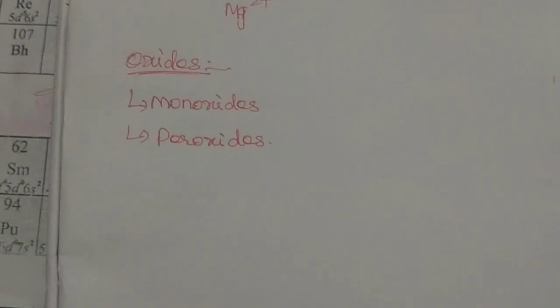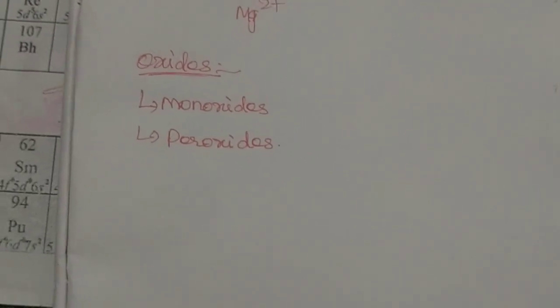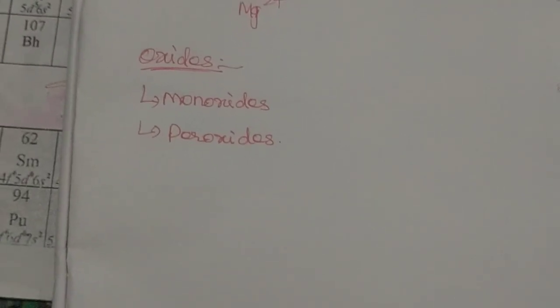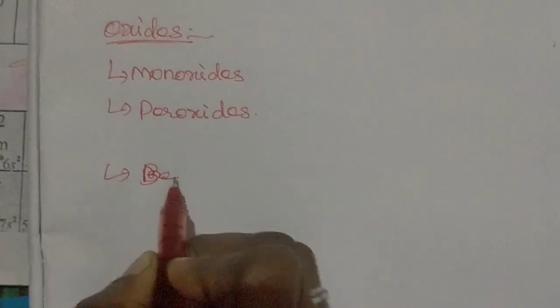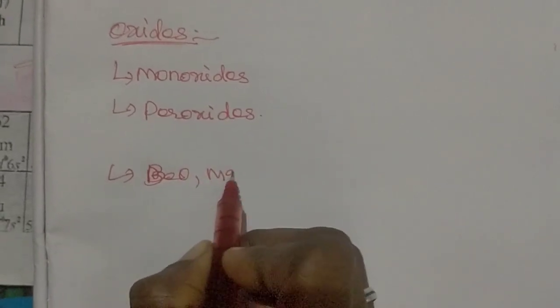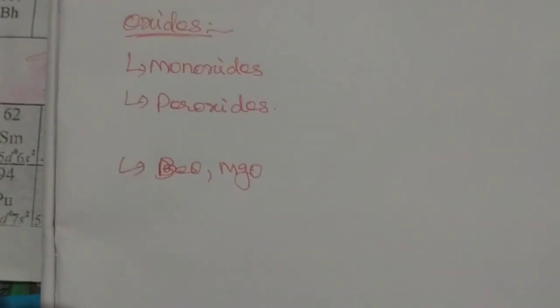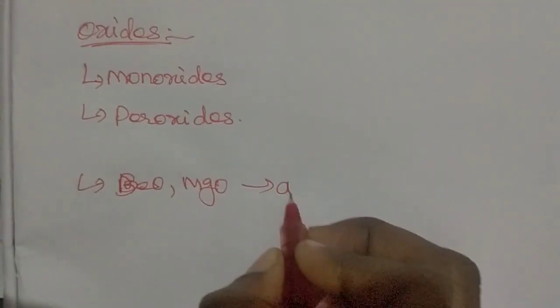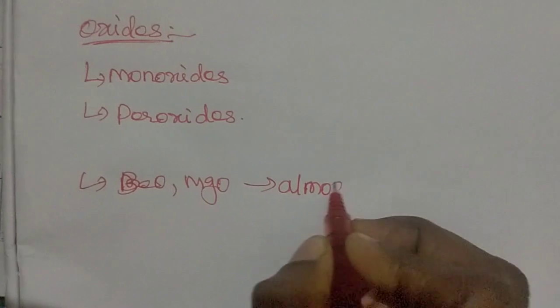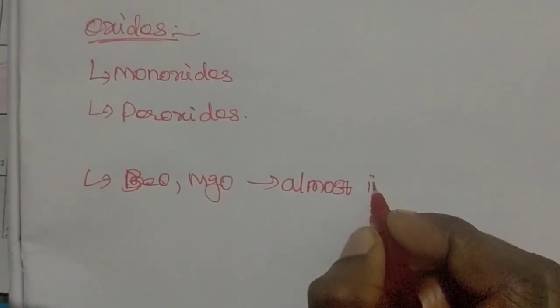And from the monoxides of these alkaline earth metals, beryllium oxide and magnesium oxide, that means BeO and MgO, both are almost insoluble in water.